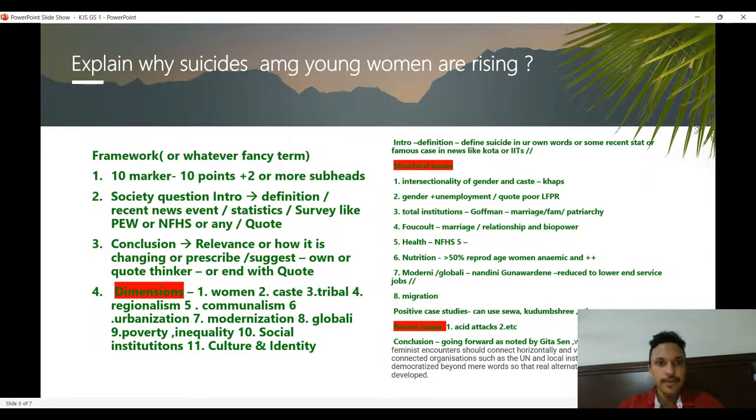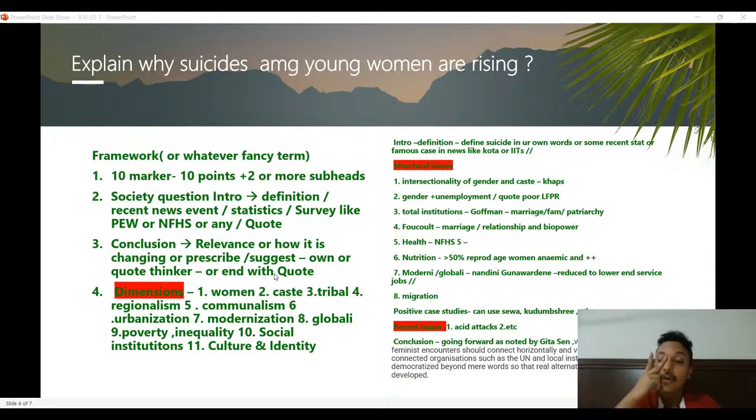So, last question for today. Explain why suicides among young women are rising. Again, I don't have any clear idea, because in the paper you can't prepare separately for this particular question unless it is in the previous year questions. But it's a society question. It's a 10 marker. So here again, 10 marker, 10 points, two or more subheadings.